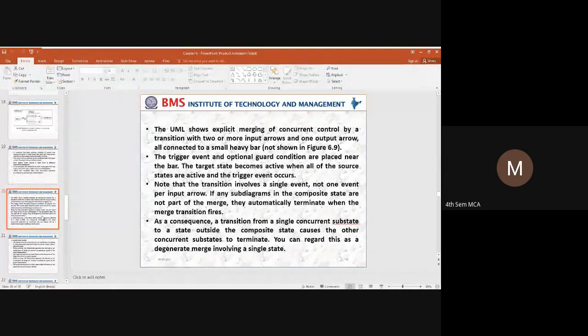That is the reason we use a concurrent control. In this concurrent control, we are using input arrows and output arrows, where we execute with a single small heavy bar, which is shown in the diagram.